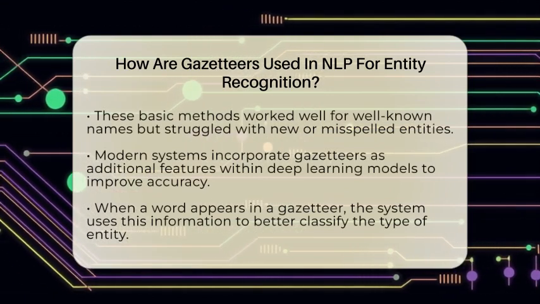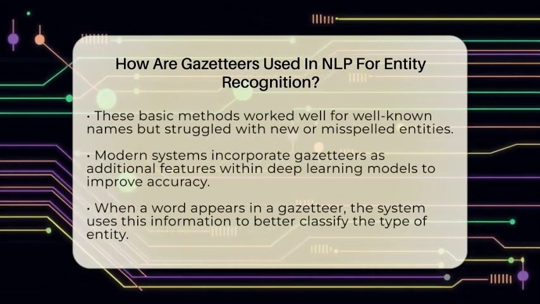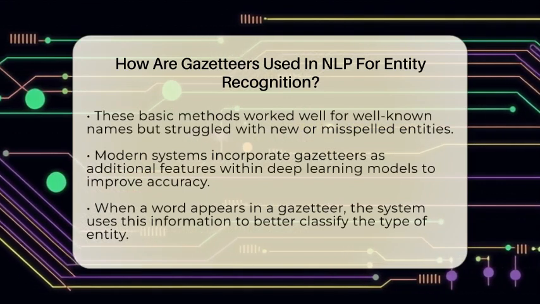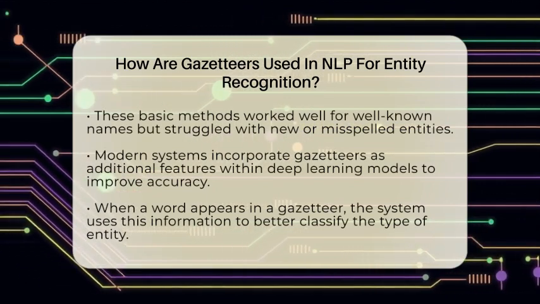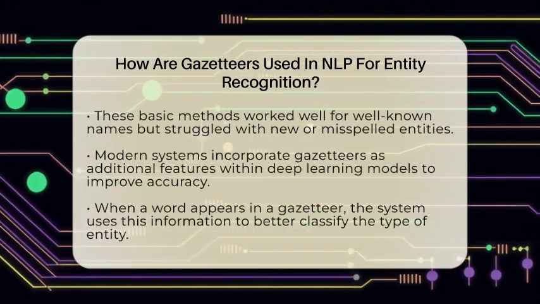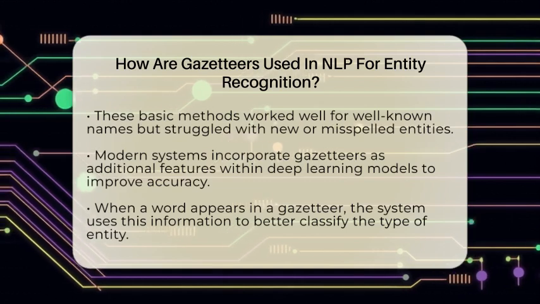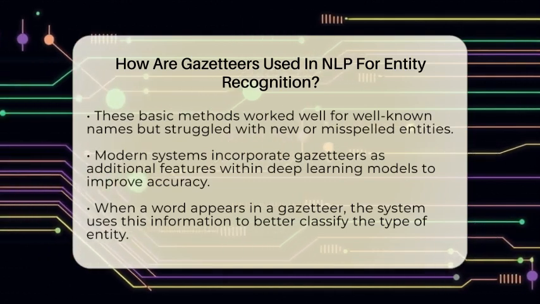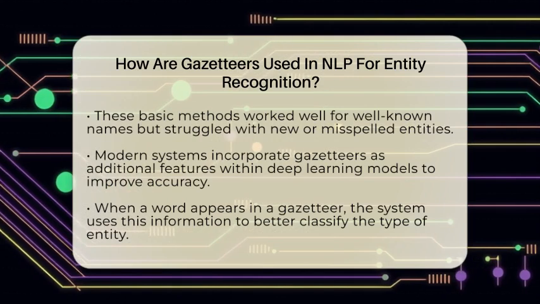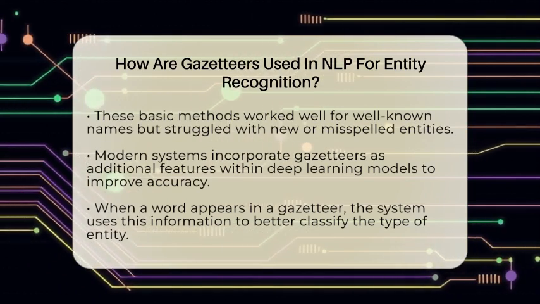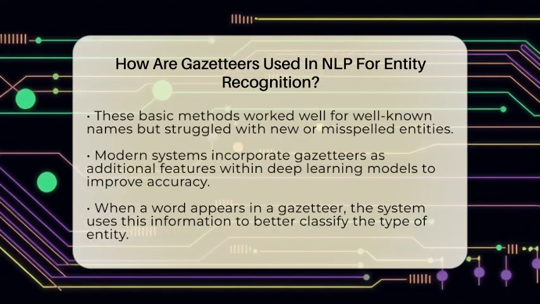Early systems used gazetteers in simple ways. They would scan the text and check if any words matched entries in the list. If they did, the system would label that word as a person, location, or organization. This approach works well for well-known names but can struggle with new or misspelled entities.